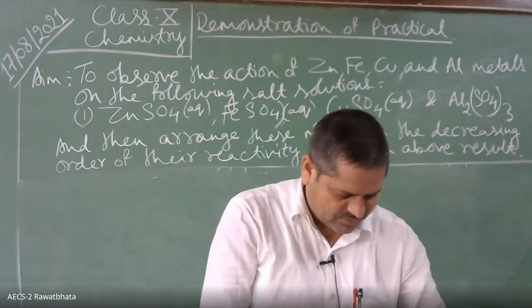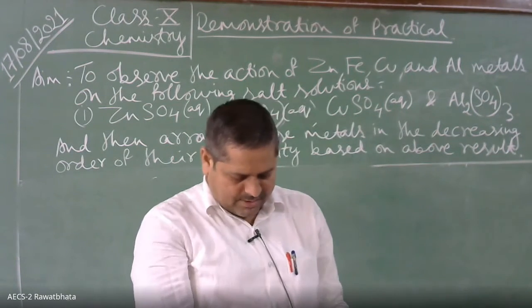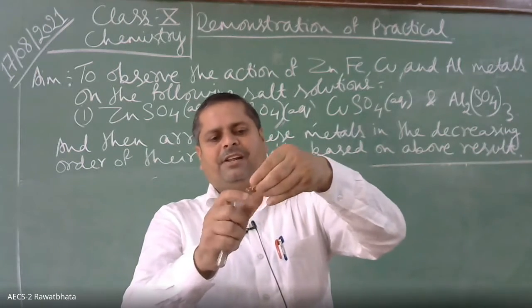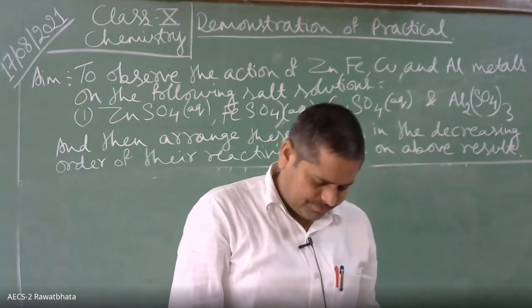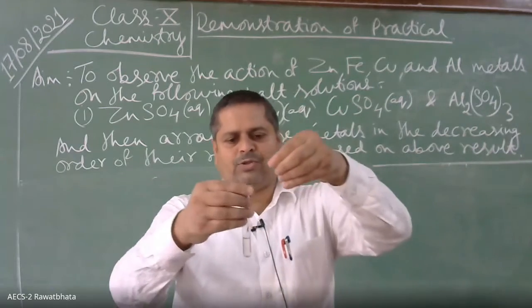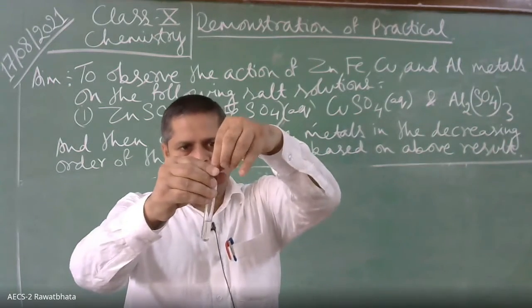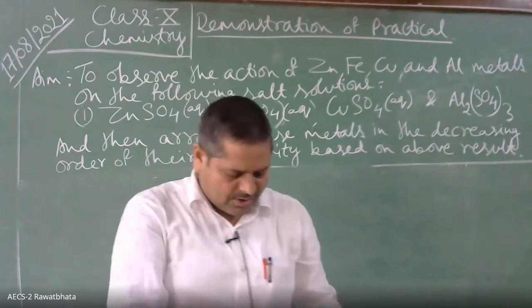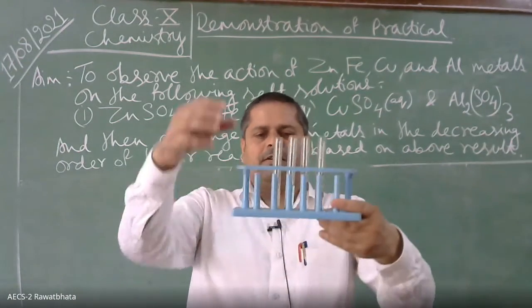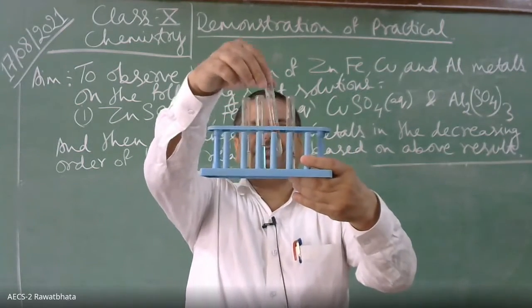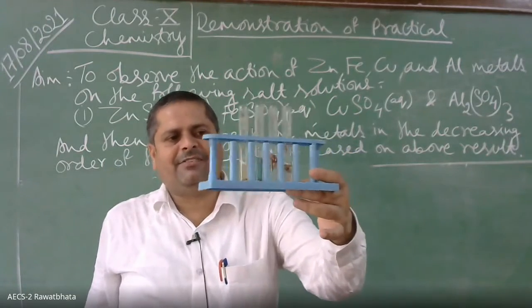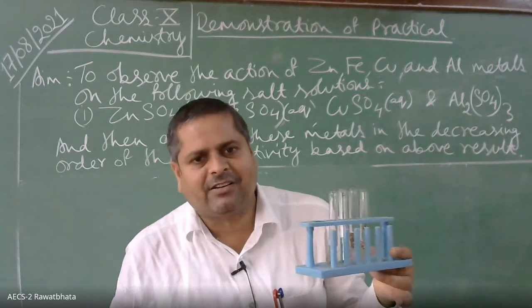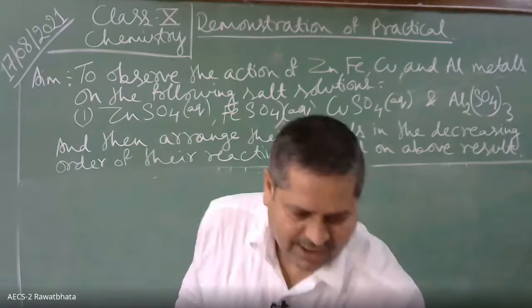Then here, this is aluminum sulfate. We are adding copper metal here. And in the fourth one, we are adding this one. So this is iron sulfate, copper sulfate, zinc sulfate, aluminum sulfate. We will keep it for some time so that we can see whether there is any change or not. What do you expect? No change, sir. No reaction with all 4 solutions.